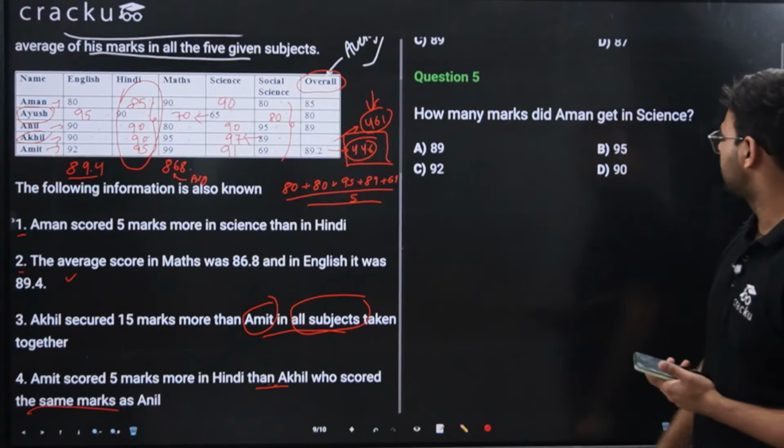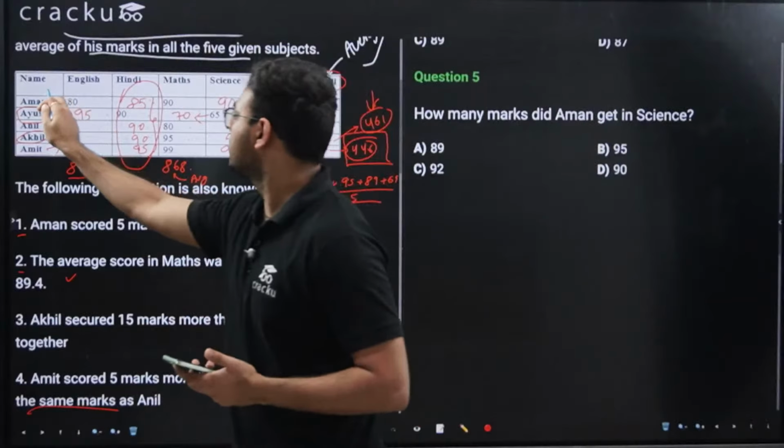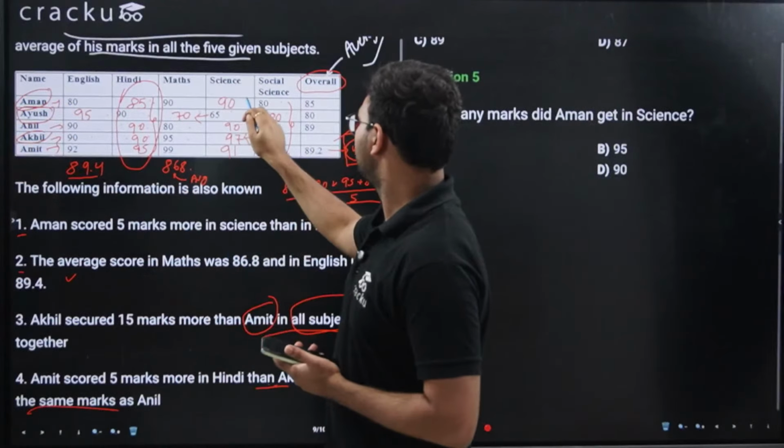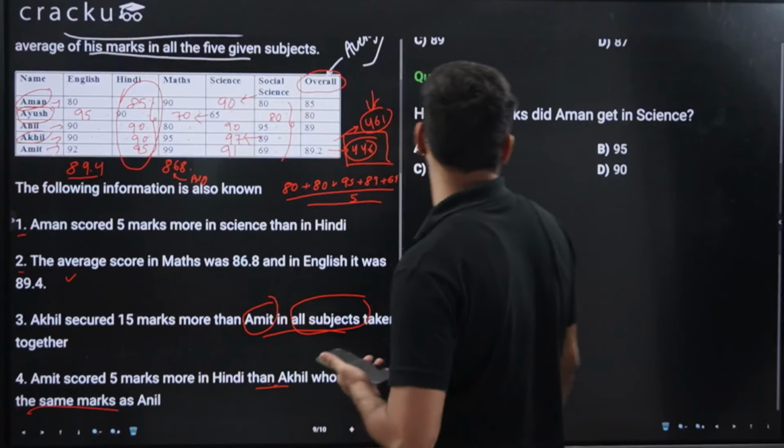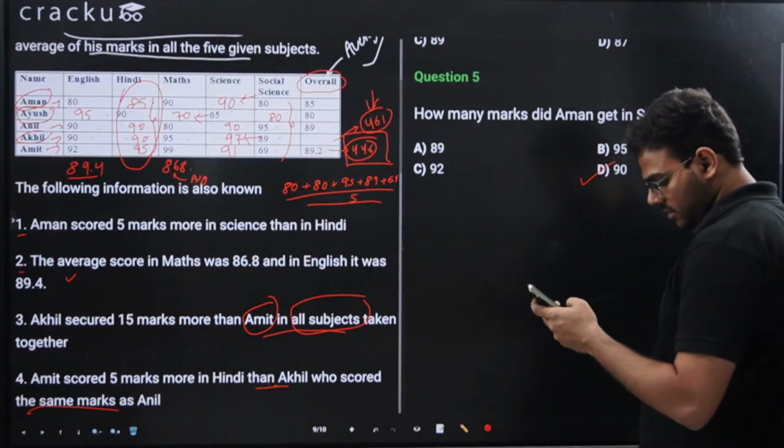Now it says, how many marks did Aman get in science? Where is Aman? Aman is here. And Aman's marks in science are 90. So option D, 90, is the correct answer.